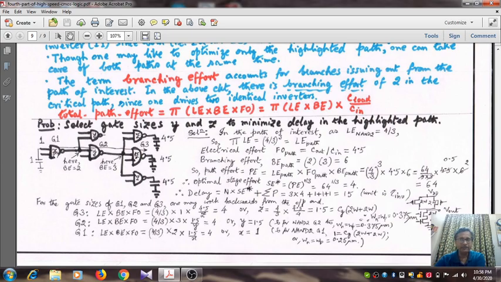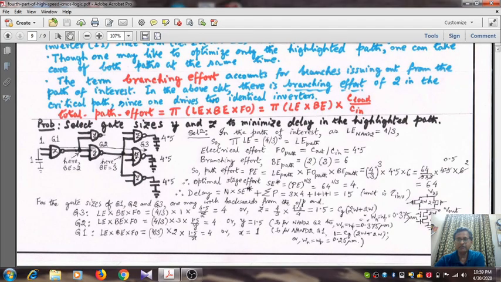And finally for G1, that is the NAND gate, logical effort is 4 by 3, branching effort is 2, because the number of emanating branches from the output of G1 is 2, so 4 by 3 into 2 into FO, that is 1.5 by X, gives me 4, and X we get to be 1. So for this NAND gate G1, the size of NMOS and PMOS happens to be 0.25, because Cg into 2W plus 2W gives me 1, right?